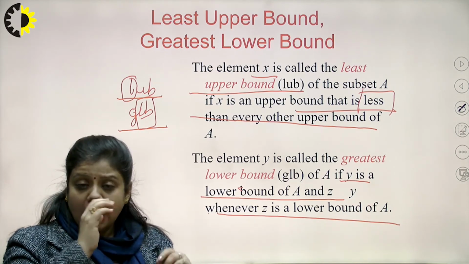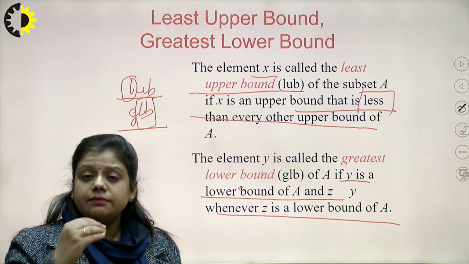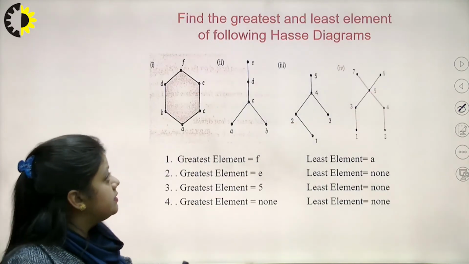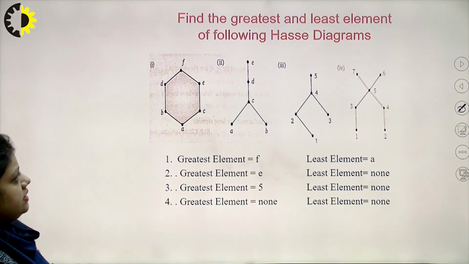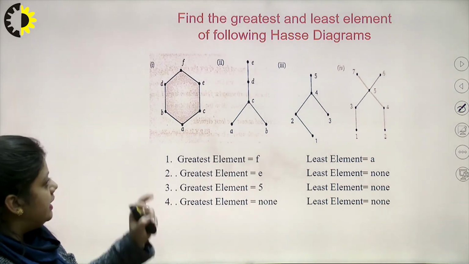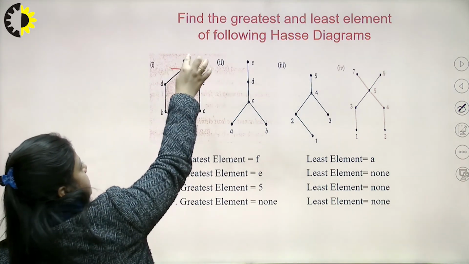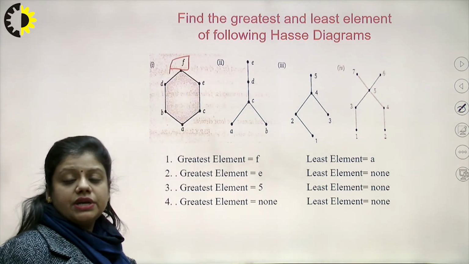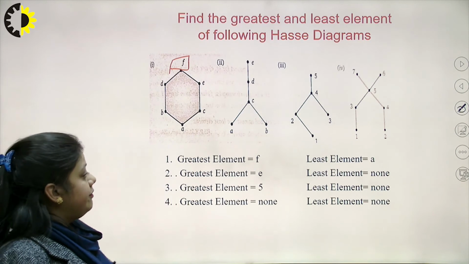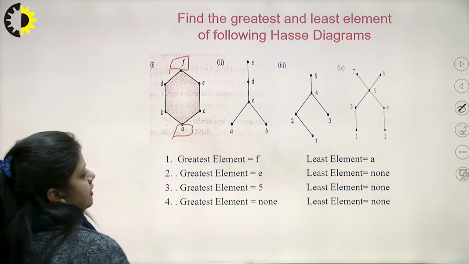It is the element out of the set of the lower bound that succeeds all the other elements. Now suppose in this question we have to find the greatest and least element of the following Hasse diagrams. Let us take an example of the first diagram. Here the greatest element is F. No other element is succeeding F. The least element here will be A.